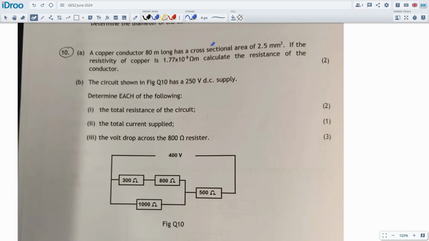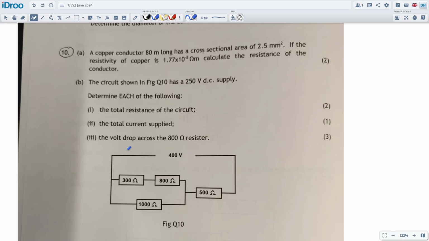We got this copper conductor, and it gives us all the data, and we calculate the resistance of the conductor. It's not too hard, except the units that are used make things a little bit tricky. And for 2 marks, it ends up not really being worth it. So basically, it's just a skip on this top question. I'll go through it and explain it, and you can judge for yourself if it's worthwhile doing.